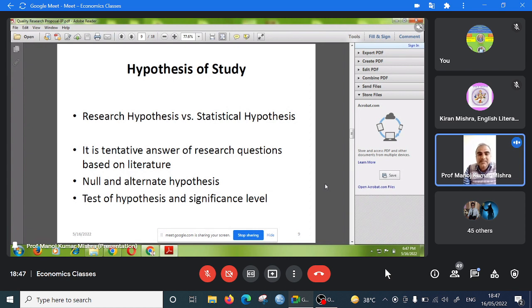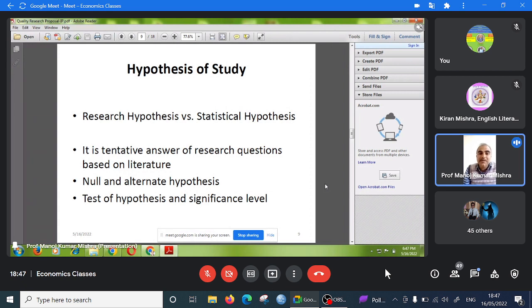Physical and natural science. While in the social science, business, commerce, that is related to society, organizations and the behavior of people, which changes and is not dynamic, it is better to take 5% as the level of significance. 5% means you fear 5% that your null hypothesis will be rejected, and you are 95% confident that your null hypothesis will be accepted.